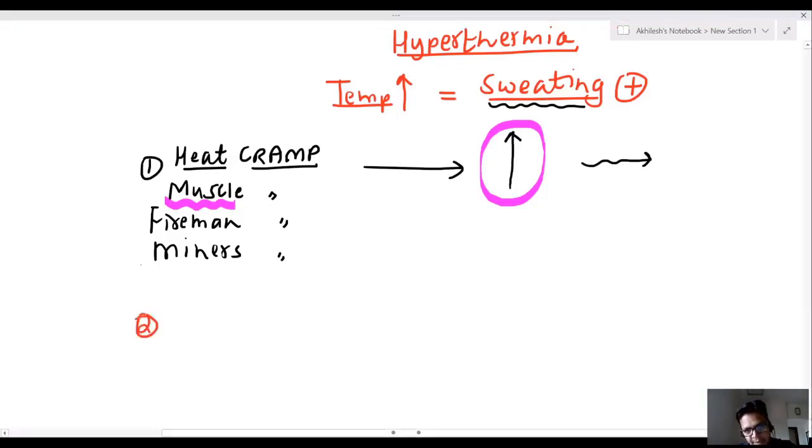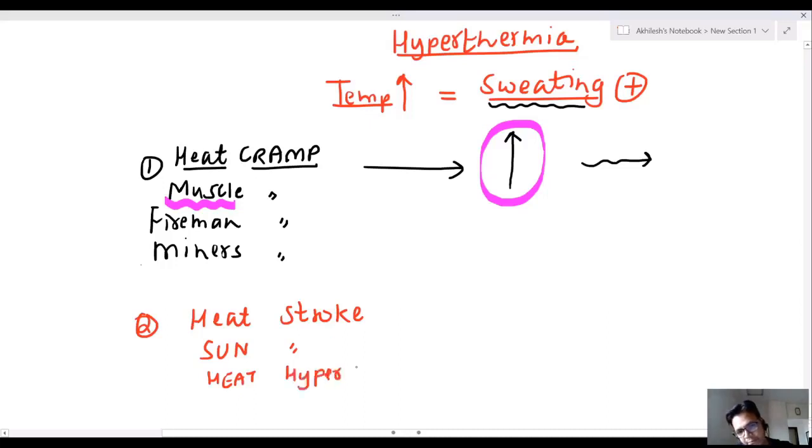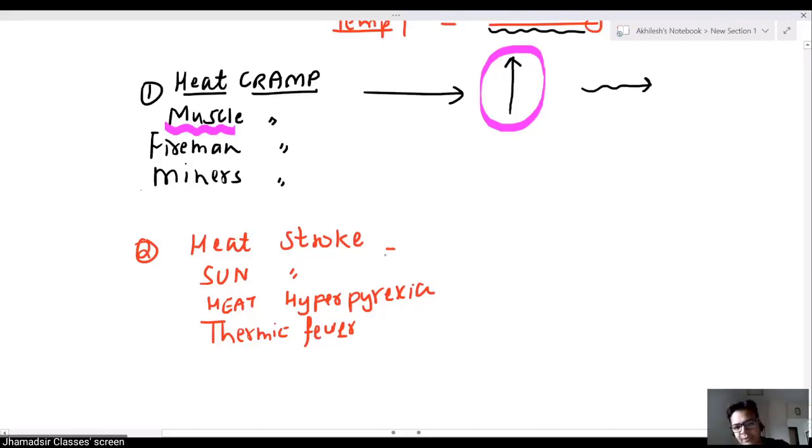Second, sir, heat stroke, which is also known as sunstroke, heat hyperpyrexia, and thermic fever. Sir, actually, this is seen when you are working in sunlight, like I have mentioned: sunlight, humidity, increased temperature, infection.